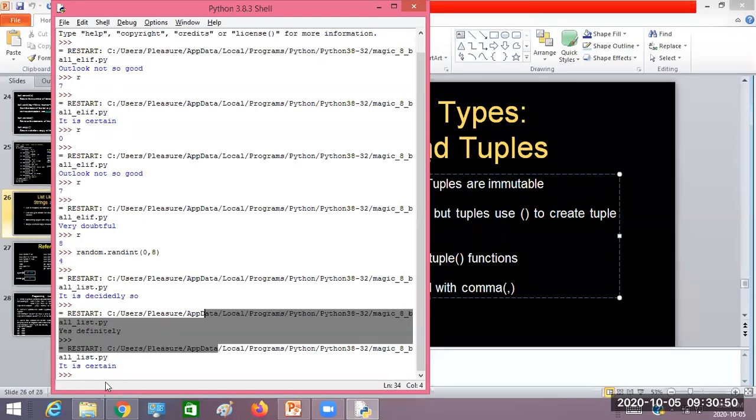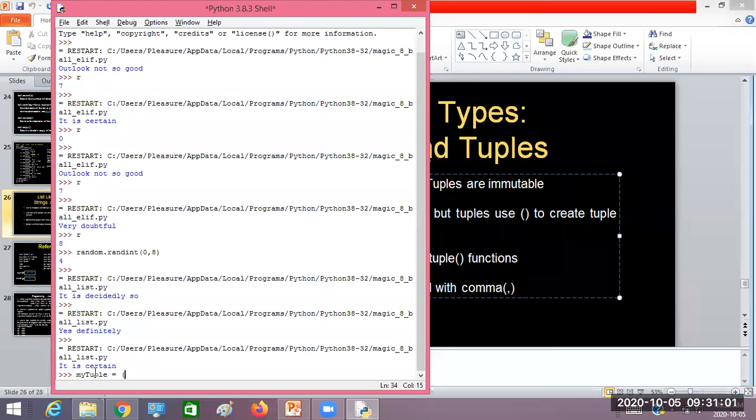Creating a tuple now. I will create my tuple with just parentheses: 10 comma 20 comma 30. So now there are three items.